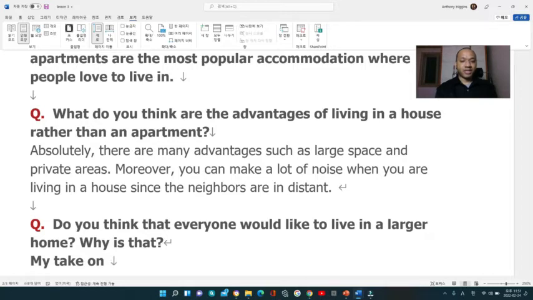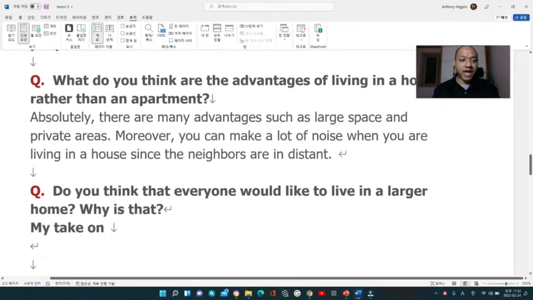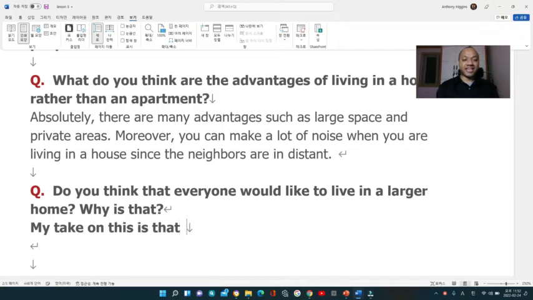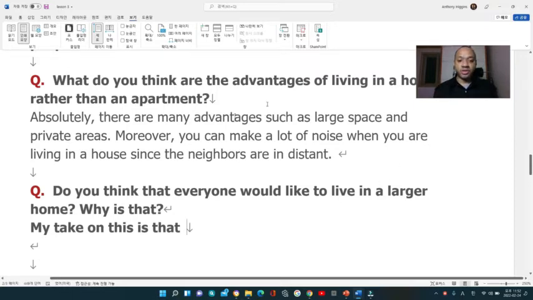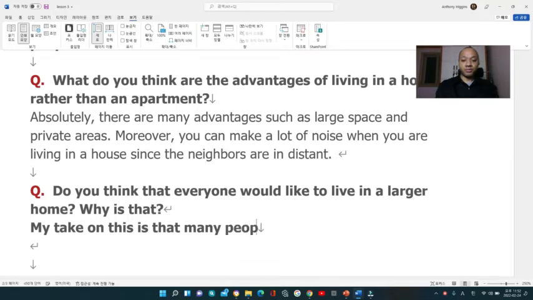All right, sorry, not my take on that. My take on this is that, and then you continue. So the way you can answer is, my take on this is that. You can start like that. So let's look at the question. Do you think that everyone would like to live in a larger home? And why is that? I would say my take on this is that many people prefer larger homes.